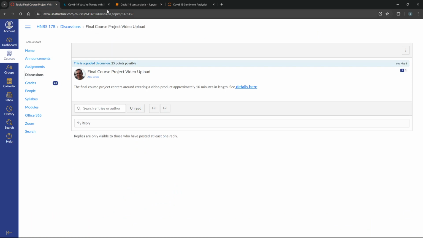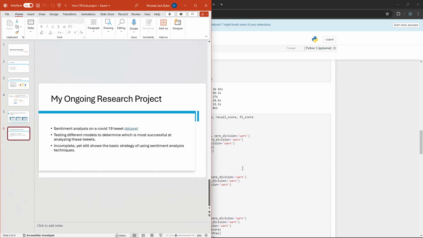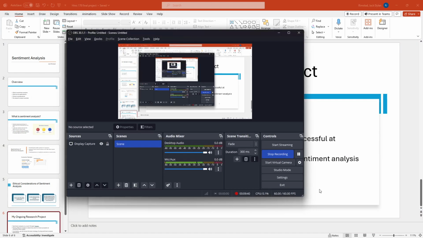So, yeah, I hope that this little look over my project helped with your understanding of the research going into sentiment analysis and how AI is applied to the computer science field. Thank you.